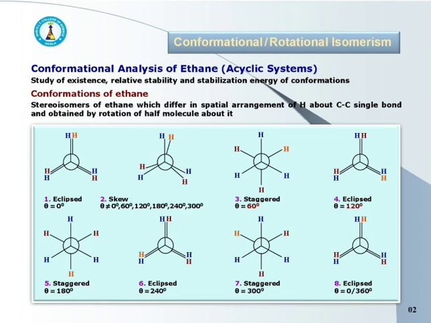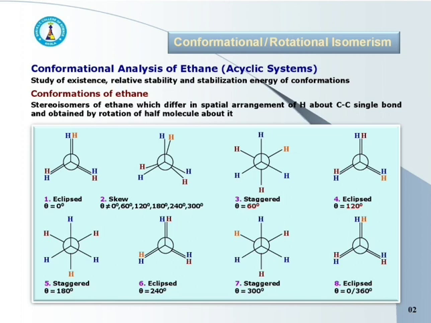Thus, by rotating half of the ethane molecule about carbon-carbon single bond by 0, 60, 120, 180, 240 or 300 degree, different stereoisomers are obtained, which are eclipse or staggered conformations of ethane.